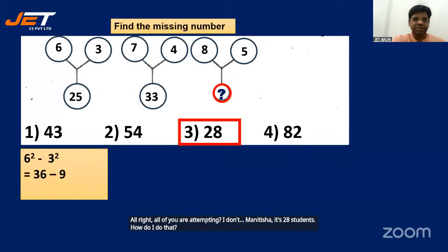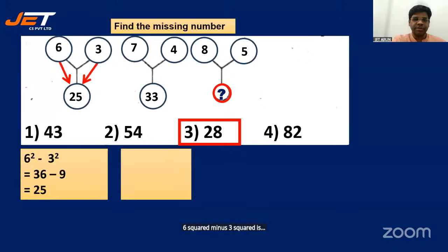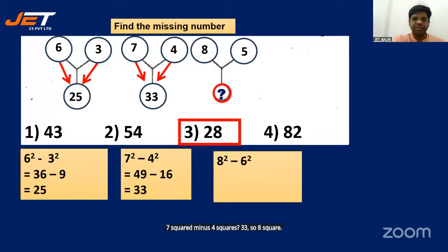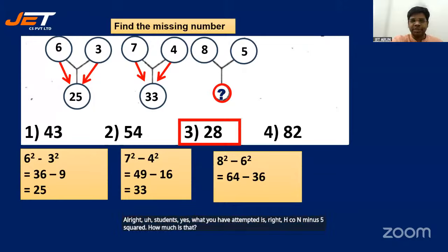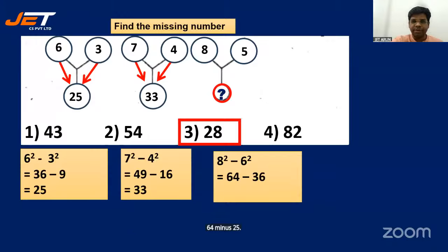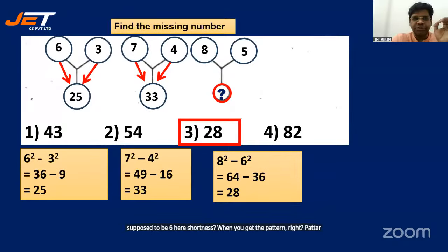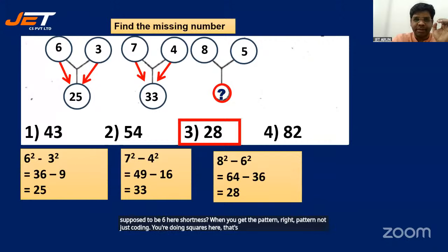How do I do that? 6 square minus 3 square is 25. 7 square minus 4 square is 33. So 8 square minus 5 square. All right. Students, yes, what you have attempted is right. 8 square minus 5 square. How much is that? 64 minus 25. Supposed to be 6 here, students. But you get the pattern, right? Understand the pattern. You're doing squares here. That's the intended pattern.